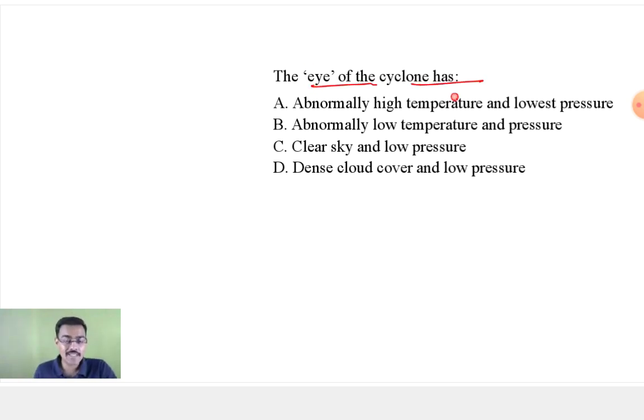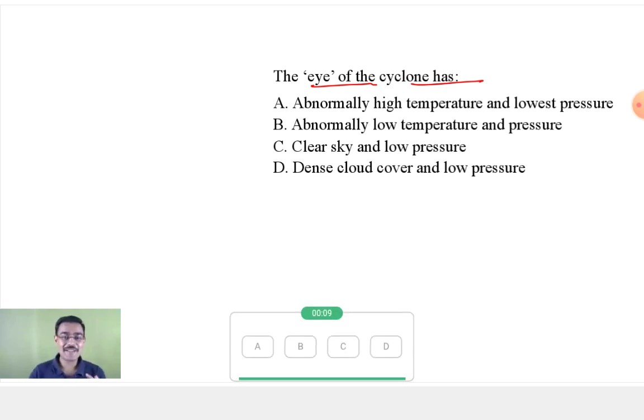The eye of the cyclone has abnormally high temperature and lowest pressure; abnormally low temperature and pressure; clear sky and low pressure; dense cloud cover and low pressure. What is the eye of the cyclone? The calm before the storm. Many people have got this question wrong. Answer is clear sky and low pressure.